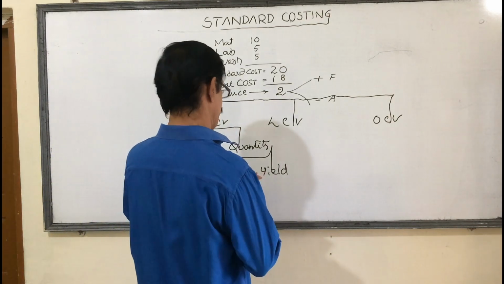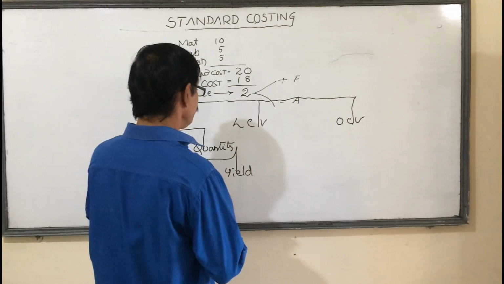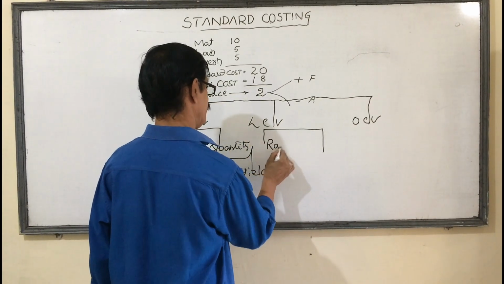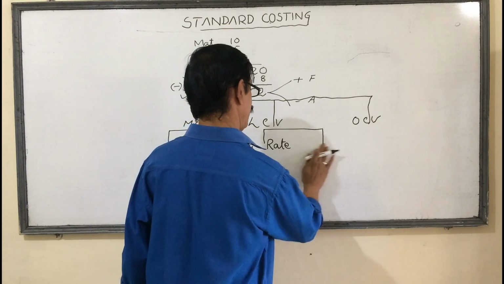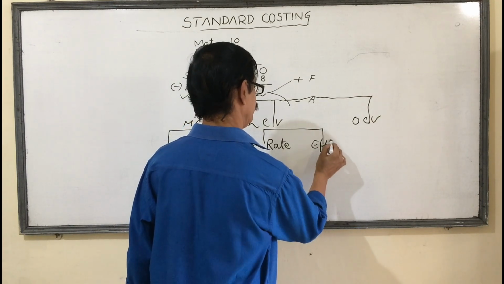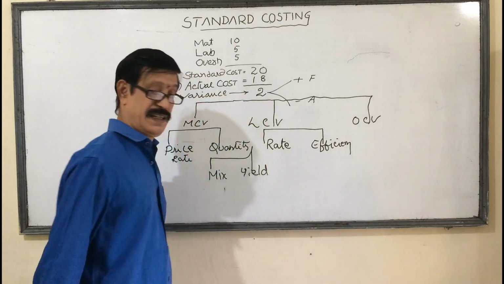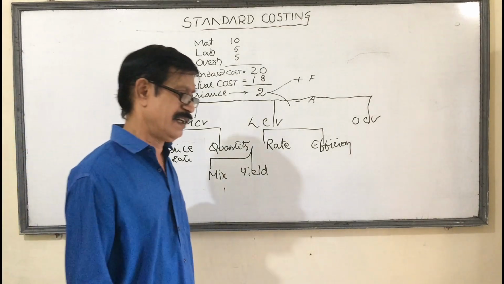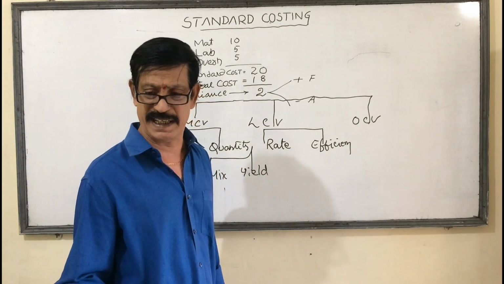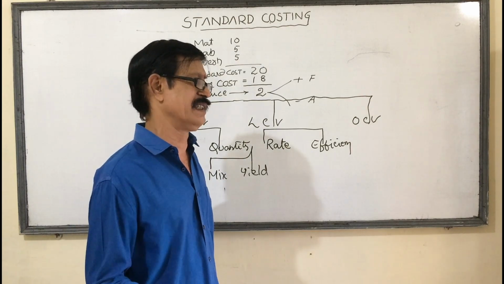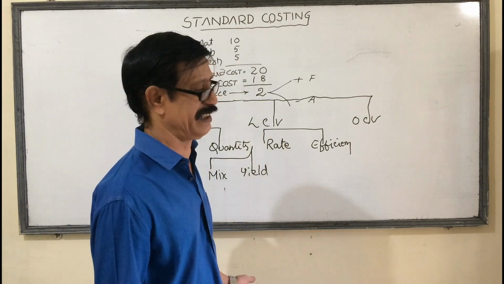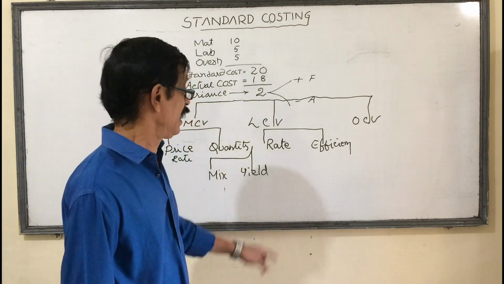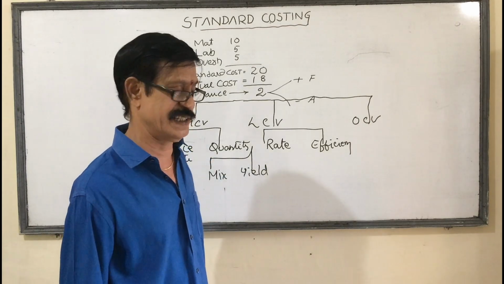Now come to labor cost variance. Here also it is two types: rate variance and efficiency variance. Rate variance, efficiency. Labor rate per hour. Sometimes you may get labor at a low rate only. Sometimes we are paying more also, we can't get the labor. So because of rate, there may be a labor cost variance. Labor rate per hour. Here, efficiency.